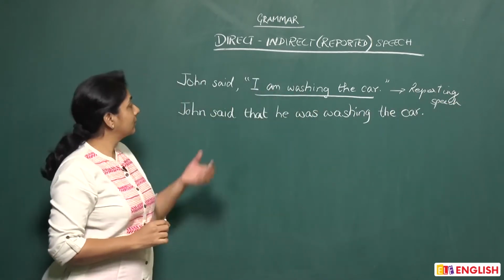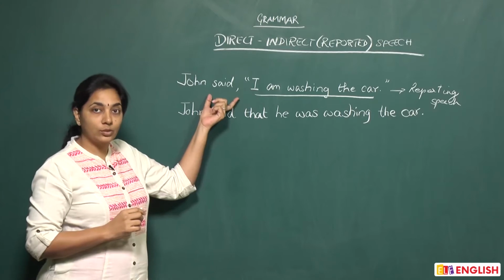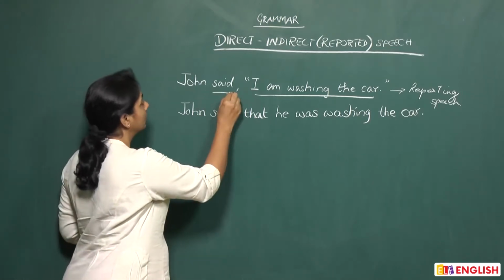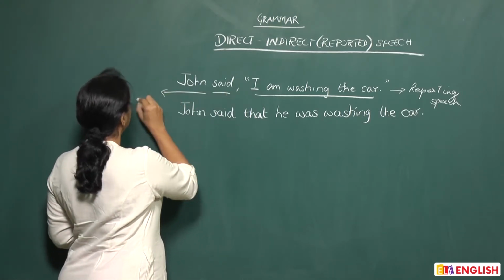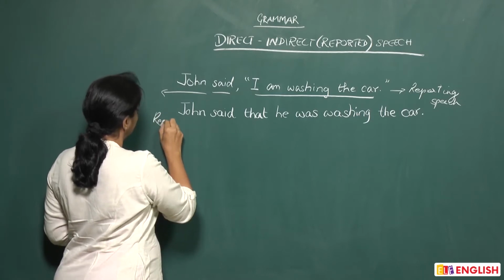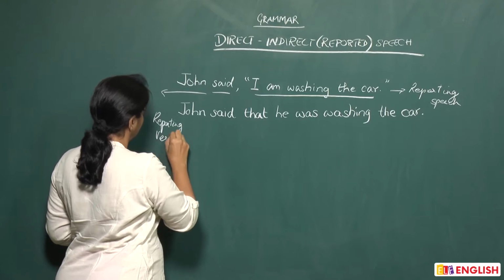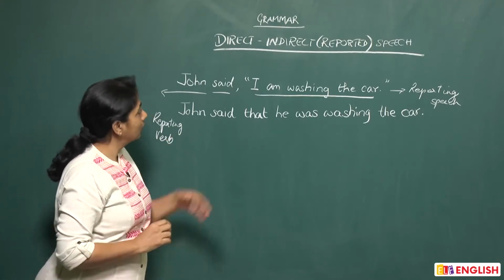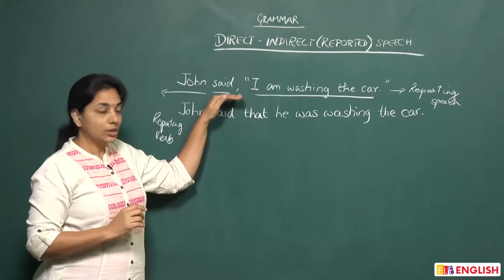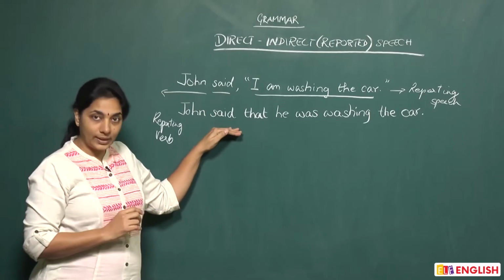Alright, and the verb that comes before the quotation marks is called the reporting verb.